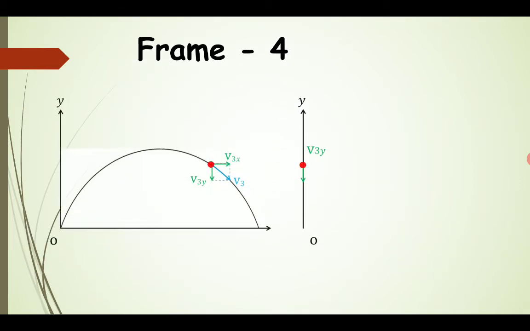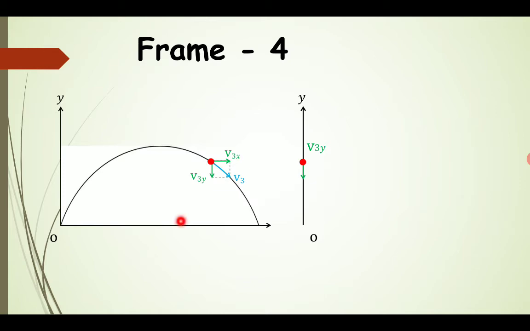Now in this frame, after reaching a particular maximum position, due to the effect of gravity, the object starts falling down. Now at a particular point, let the velocity attained by the projectile be v3. Again we are dividing this into two components: v3x, the horizontal component, and v3y, the vertical component.